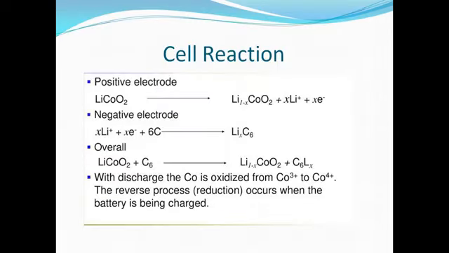So during the discharging process we have to write the reactions also. During discharging, lithium is oxidized and lithium ions are released from the carbon along with the electrons. At the cathode, lithium ions are absorbed by lithium cobalt oxide and electrons are absorbed from the external circuit. So these reactions are very important.